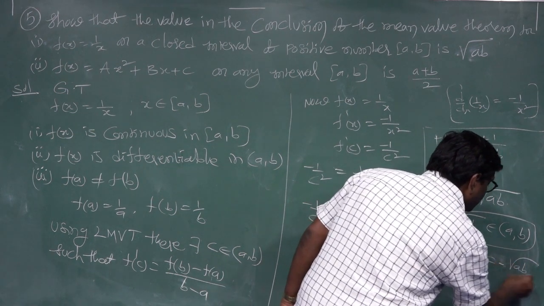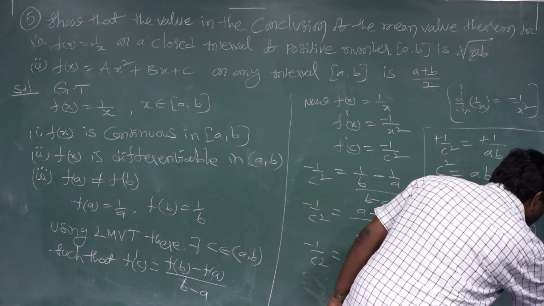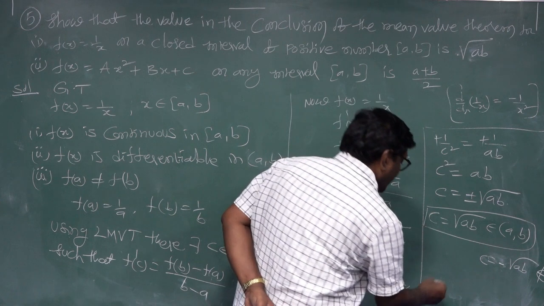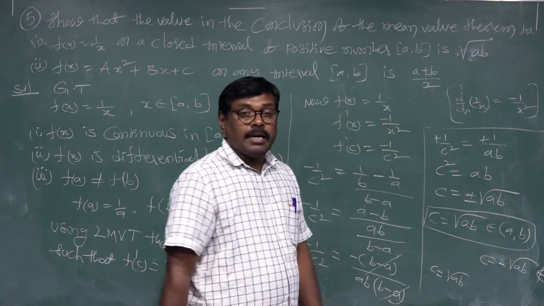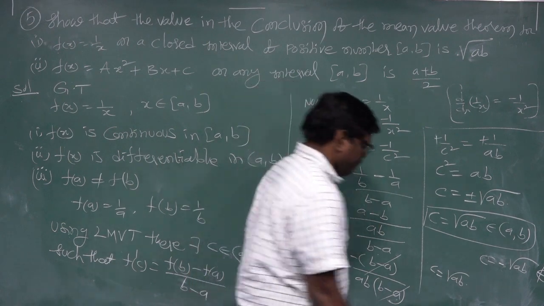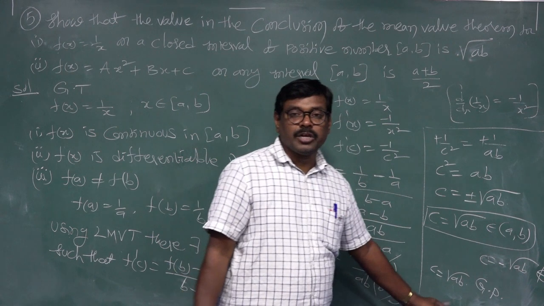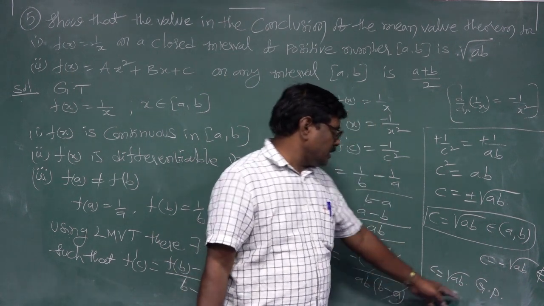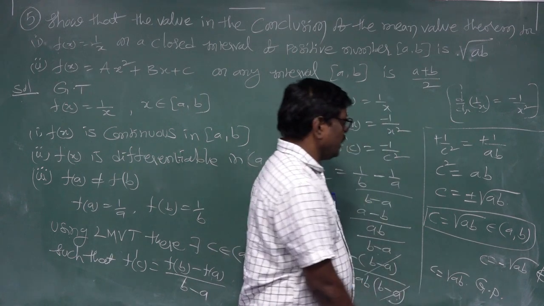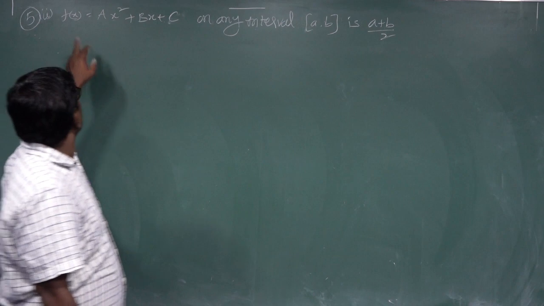C is equal to minus AB, which does not belong to the interval (a, b). This C is equal to the square root of AB, which is the geometric mean, GP. This is the geometric progression. And dear students, fifth law, second problem.